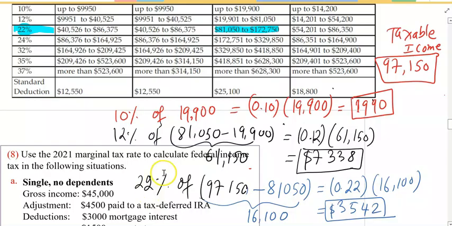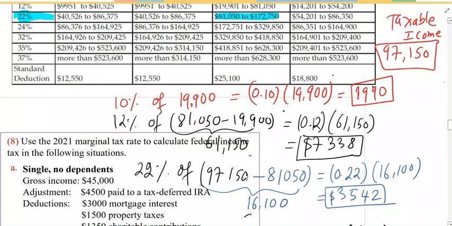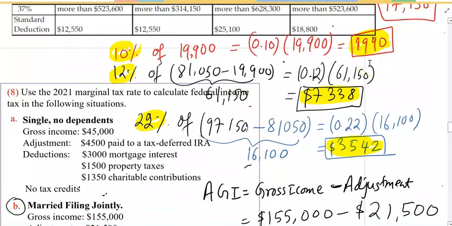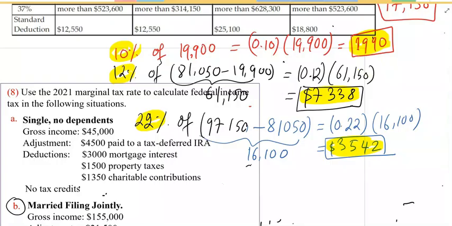Now we have three different tax amounts. Let me highlight that. The one is 10%, by 12% this much, by 22% this much. If you add all these taxes, this is called tax computation.